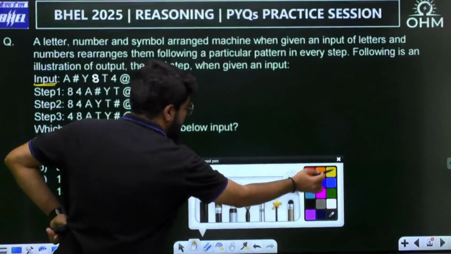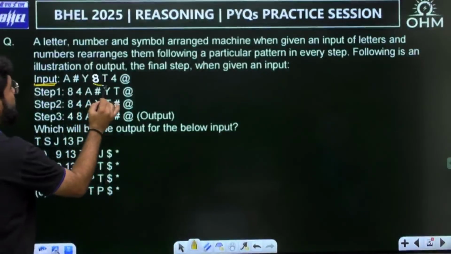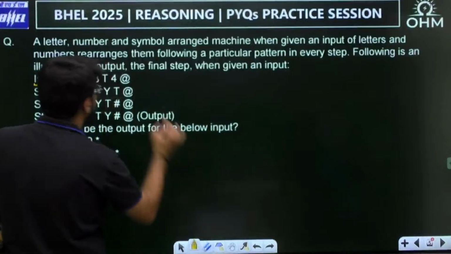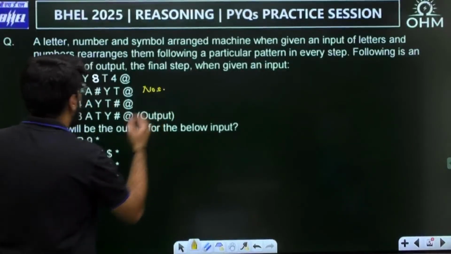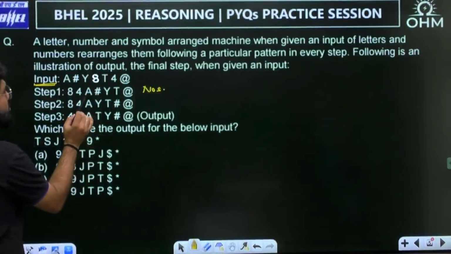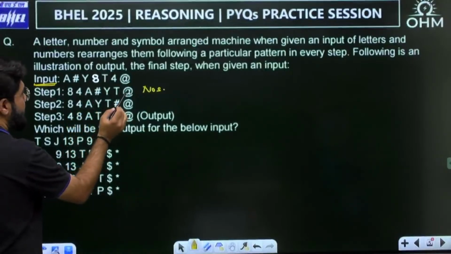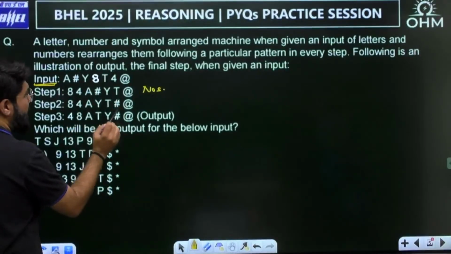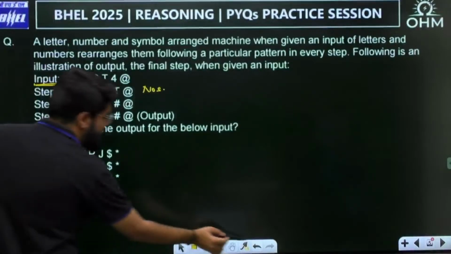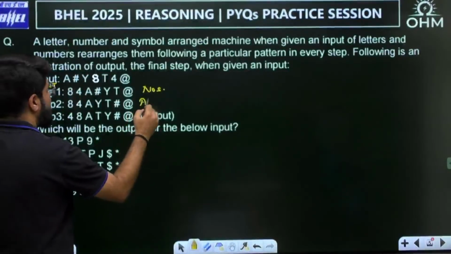So what has been done here? The numbers 8 and 4 are brought first. So first the numbers are brought to the beginning. Now see, after numbers, what is there? A hash yt at the rate. Then next step, ayt hash at the rate. That means the alphabets are brought to the beginning.